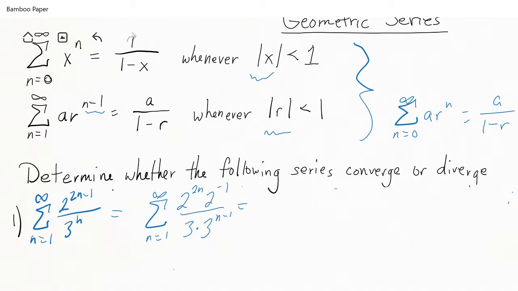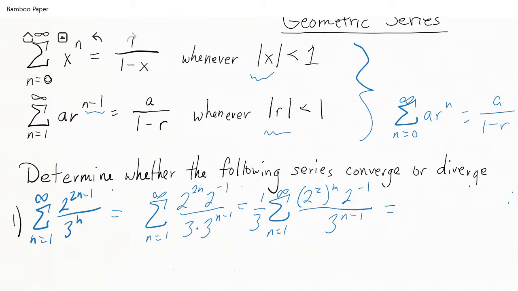Well, another thing that we can do from there is rewrite this as a summation n equals 1 to infinity of, well, this would now become (2 squared)^n times 2^(-1), and then we have that 3^(n-1), which is already in position, and we can pull that 1/3 out in front.